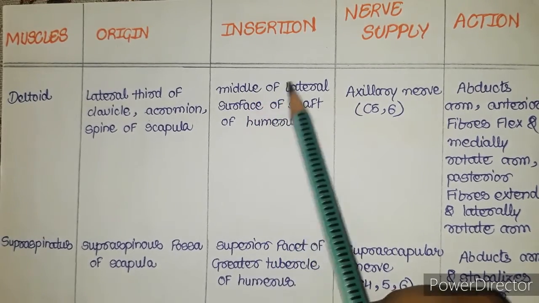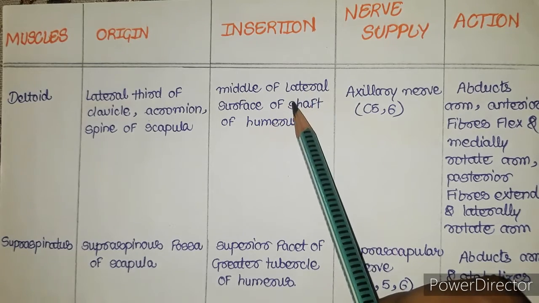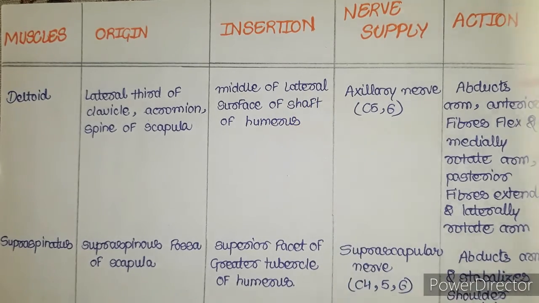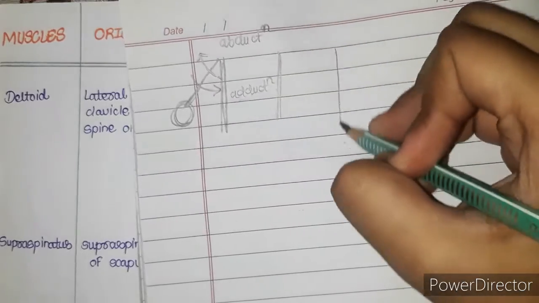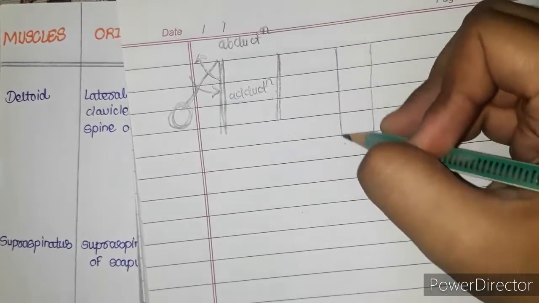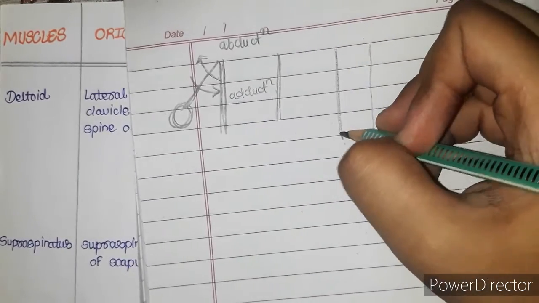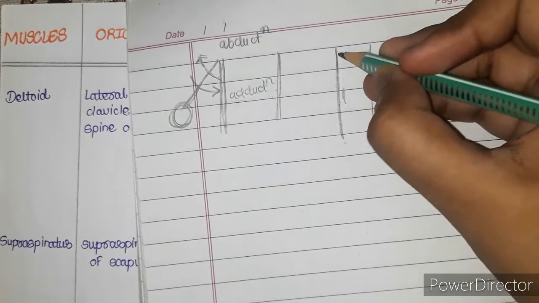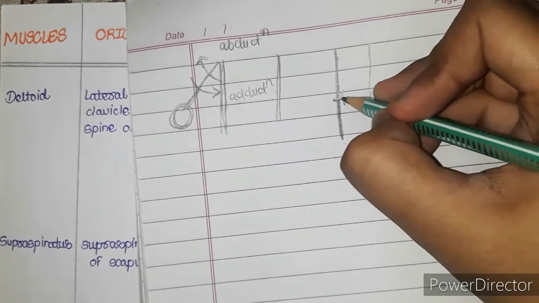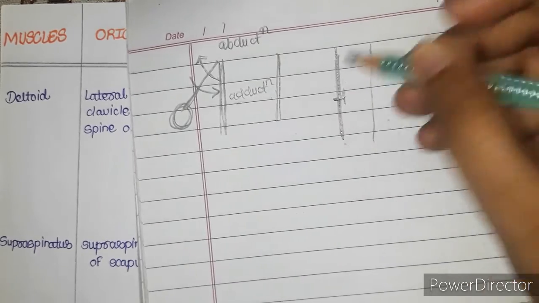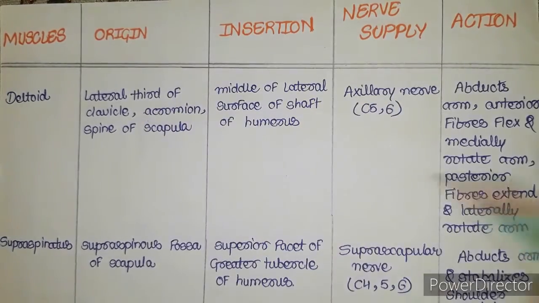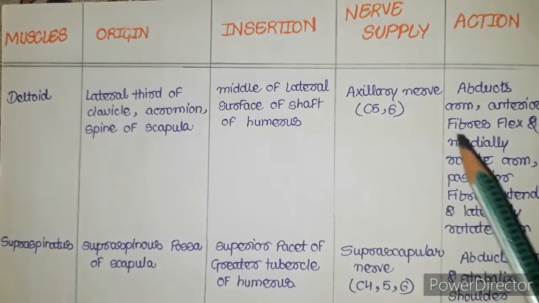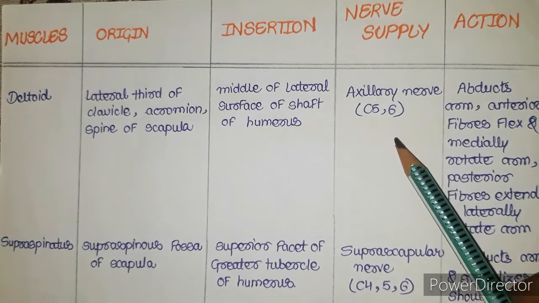Middle of lateral surface. That means on the lateral side. If this is humerus, and this is the lateral border of humerus, so it inserts on the lateral surface, in the middle, somewhere in the middle of the lateral surface it will attach. Okay, middle of lateral surface of shaft of humerus, and the nerve supply which will supply this muscle